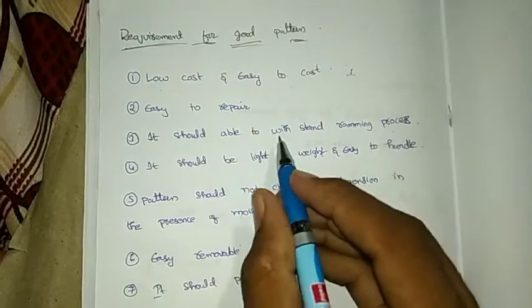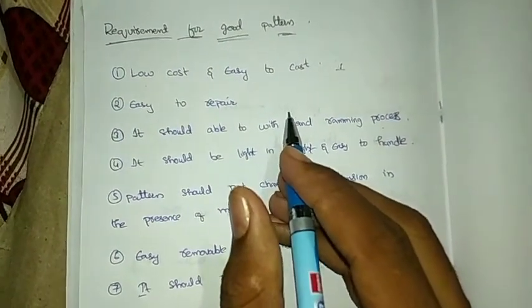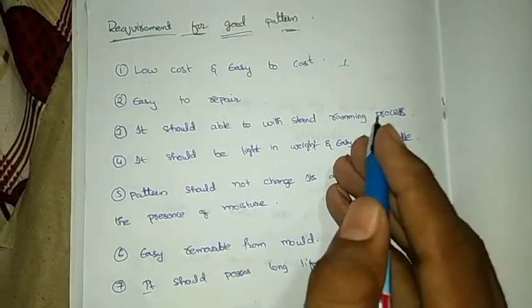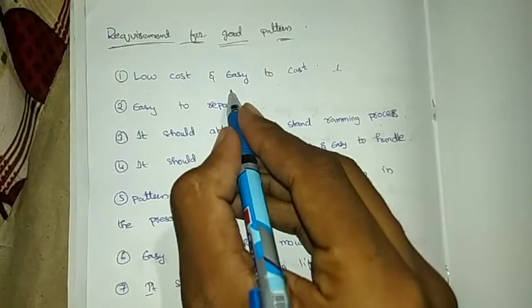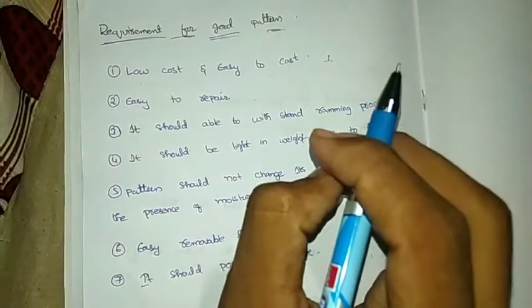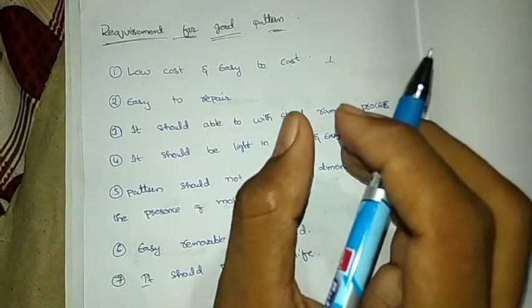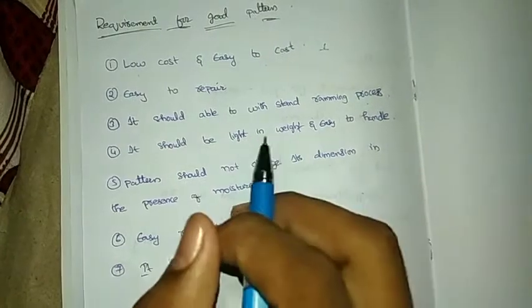A pattern must have some requirements so that it is called a good pattern. It should be low cost and easy to cast. Easy to cast means it takes less time for casting, and if it is low cost then it is a profitable pattern.